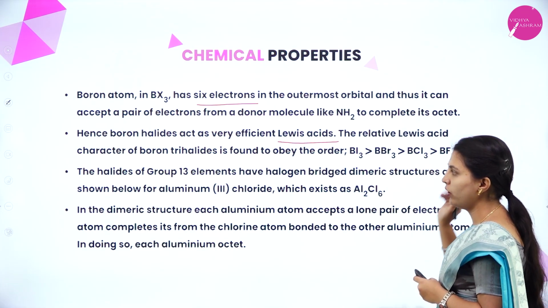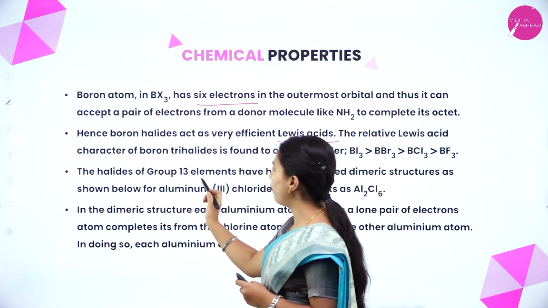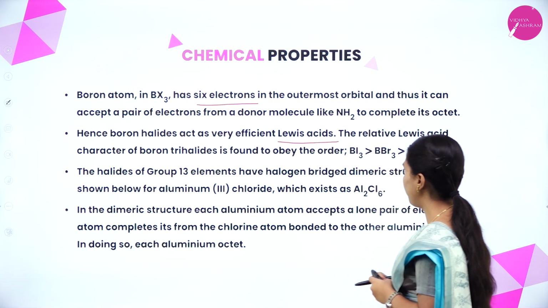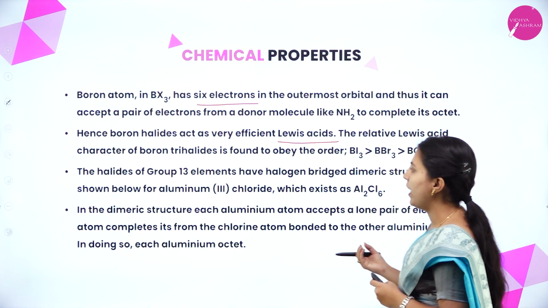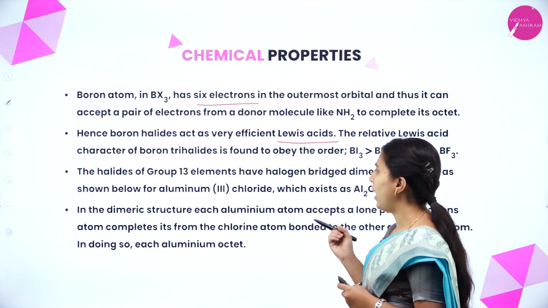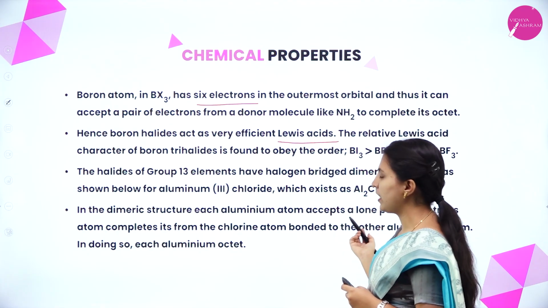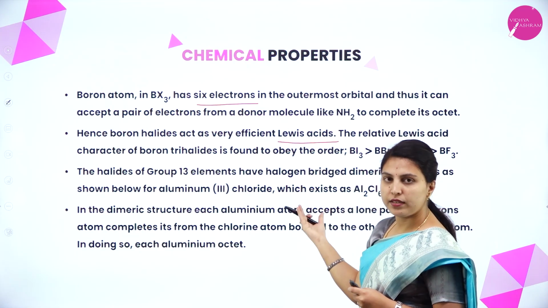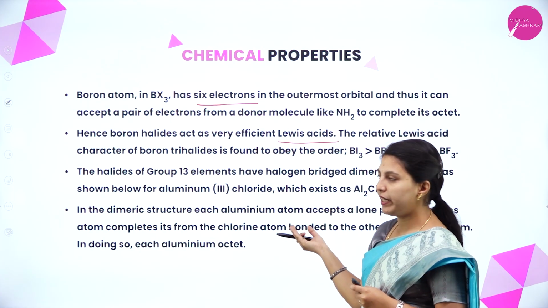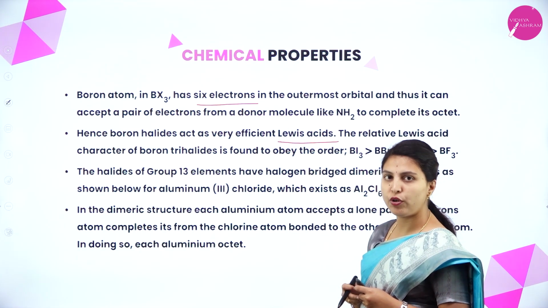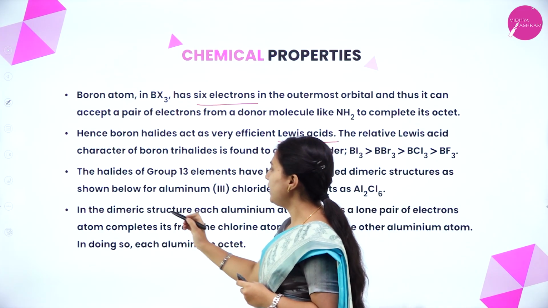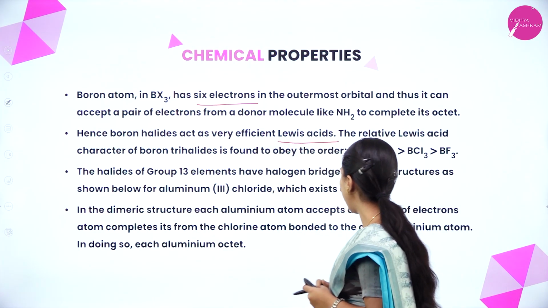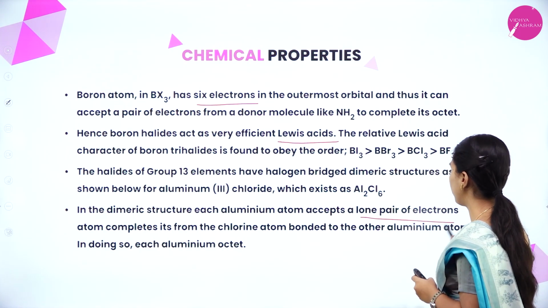The halides of group 13 elements have a halogen-bridged dimeric structure, as shown below for aluminium chloride, which exists as Al2Cl6. Group 13 elements with halogens will form dimeric structures, except boron, which will form a monomeric structure. In the dimeric structure, each aluminium atom accepts a lone pair of electrons.